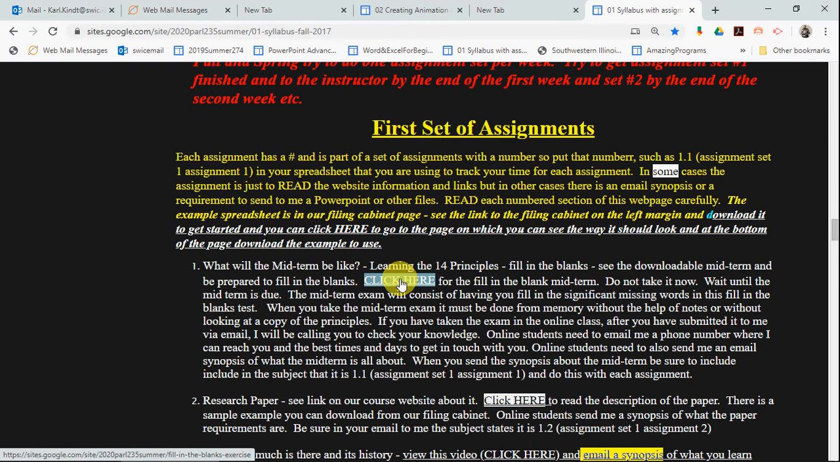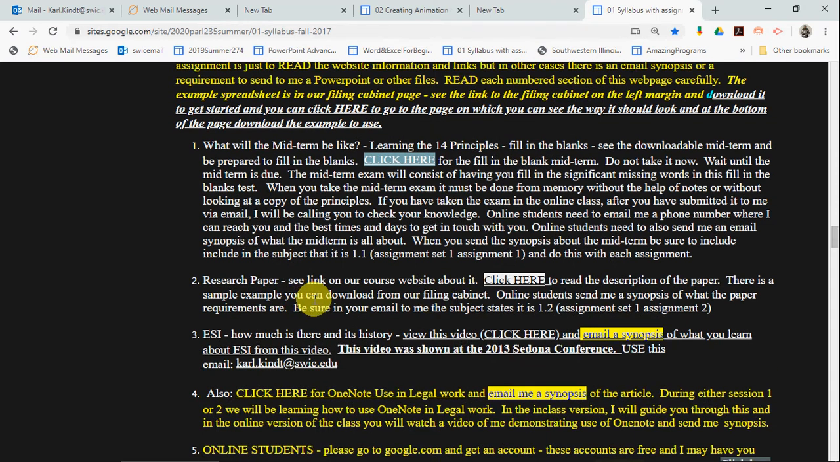So what you're going to do is look over the midterm, what it's going to be like, and then you're going to click and take a look at it, and then you're going to email me a synopsis of what the midterm is going to be like, okay? So that's your assignment, number 1. Number 2, research paper. See the link on our course website by clicking here.